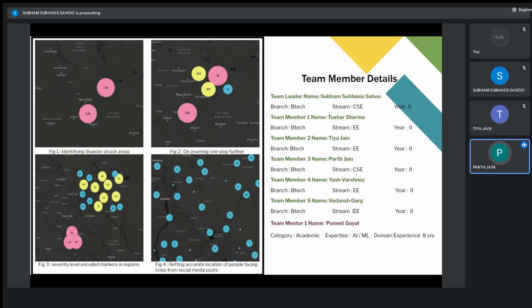Now coming to one level more down, we can see that these clusters get further split into more yellow and blue dots. And one level more down, we see there are all blue dots. So these all blue dots are the exact, pinpoint location where there is a malfunction or error. So the NDRF team can direct their resources through that. So all these 4 will serve our purpose of macro and micro management for the entire region.